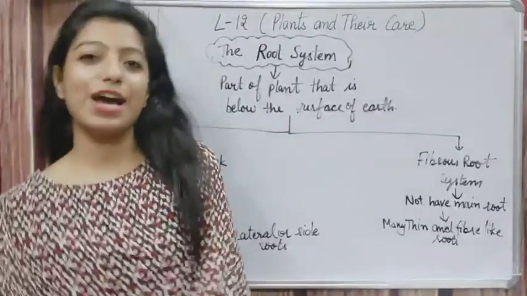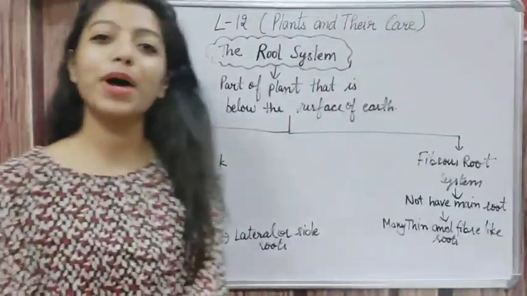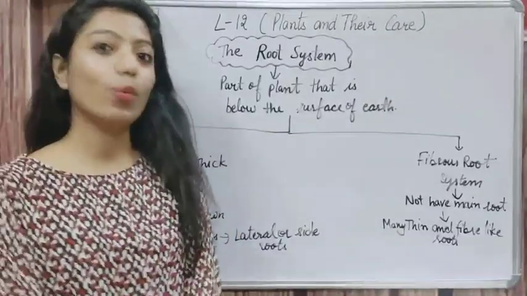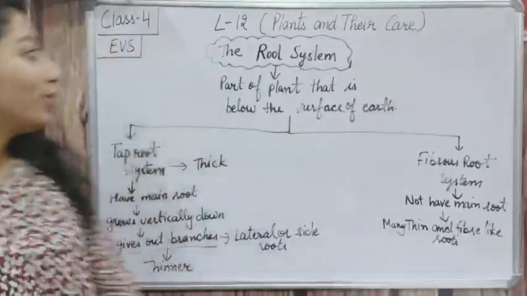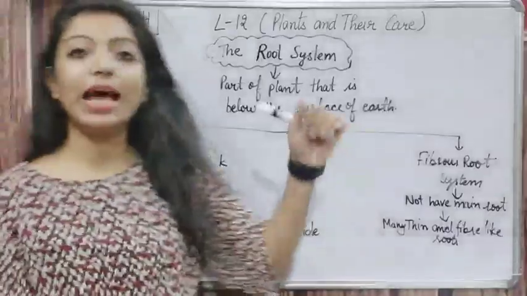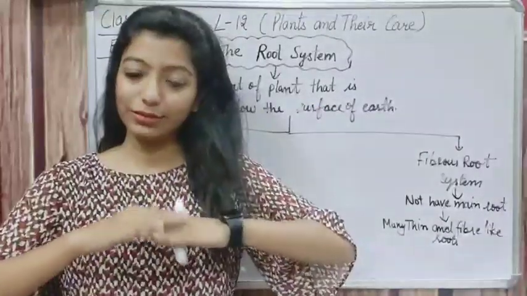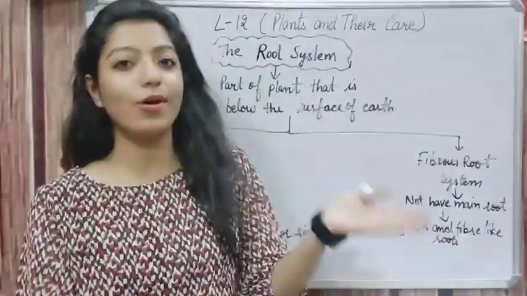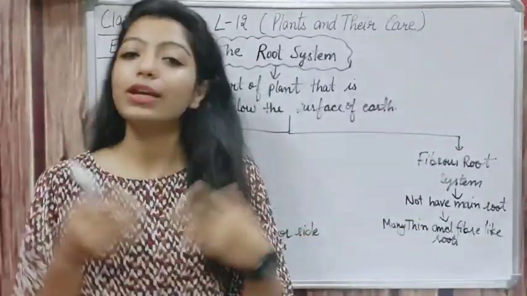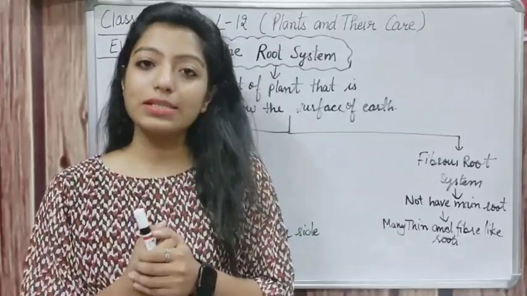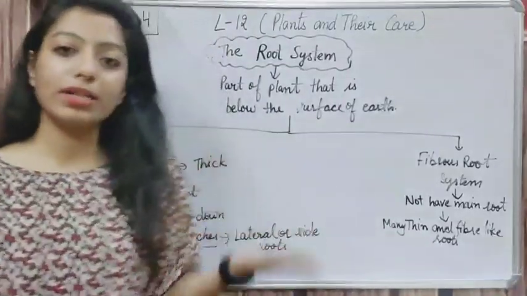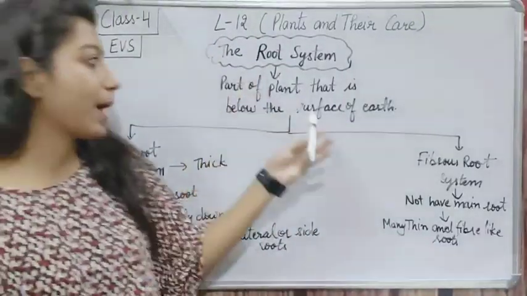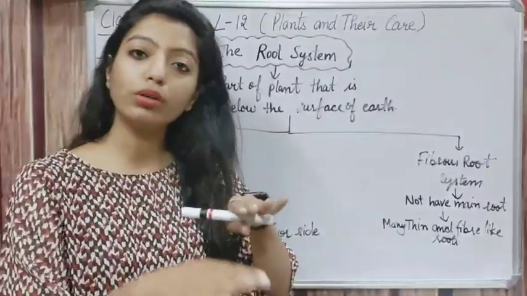Yes students, now we are starting with a topic about the root system. So firstly, what is root system? Root system is the part of a plant that is below the surface of the earth, that is known as root, or we can say root system. Is it clear? Again I am repeating, what is the root system? Root system is the part of a plant that is below the surface of the earth.